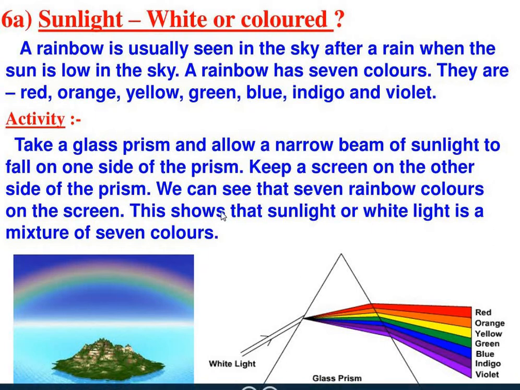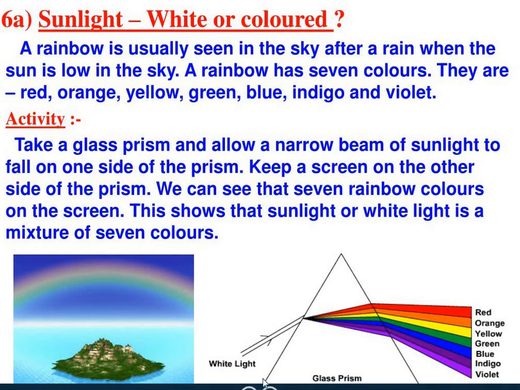Now next is colors. Let's understand the colors. Beautiful colors. So when we talk about colors, we talk about many colors. These colors actually come from the sunlight, right? If we talk about white light, it is composed of many colors. When these colors combine, they look white. Yes, it's true. When you combine all the colors, you will get white color. One way of showing that white light is composed of many different colors, let's take an example of an activity, that is with the prism.